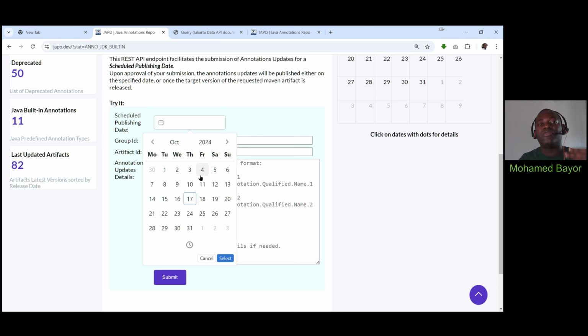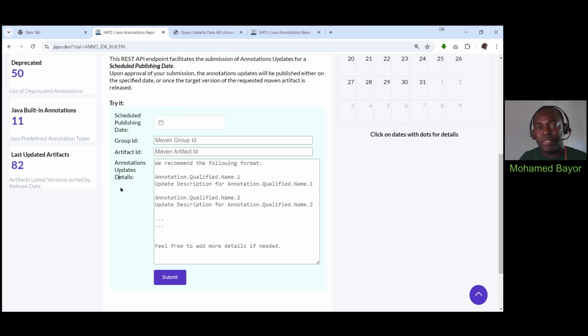Typically, you will have an idea of the month and the year, but not the exact date. You can choose that month and enter it here. We will take the time to review everything, research everything, before adding that information to the JAPO database, so that once the library is out with your changes, JAPO users will be informed through the page or by receiving notifications.